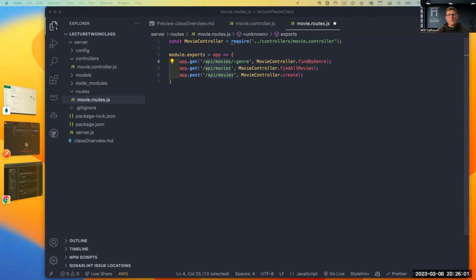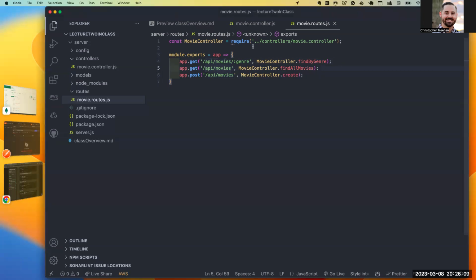Otherwise, if you were to just type in that route, you're going to have an issue, I guess, with line 5.